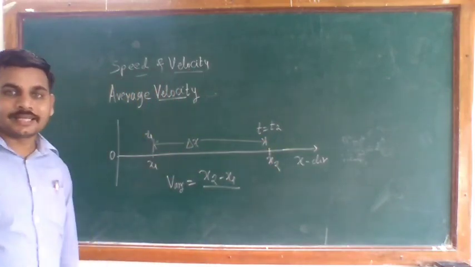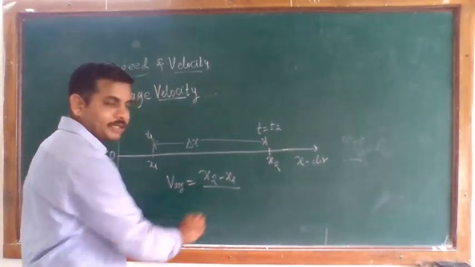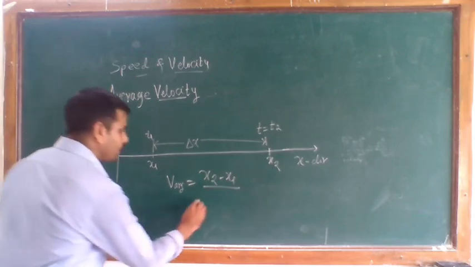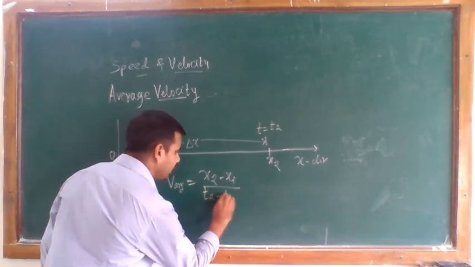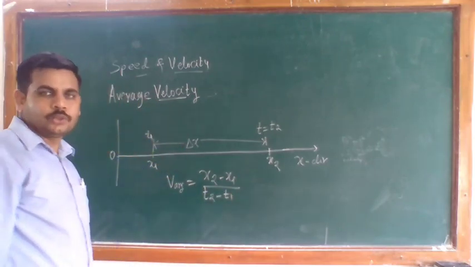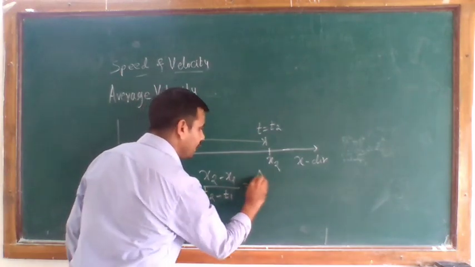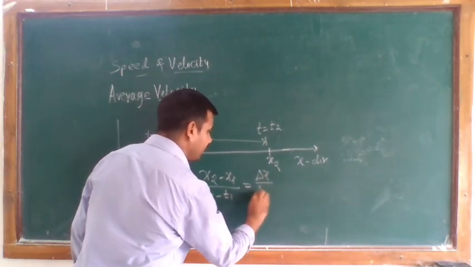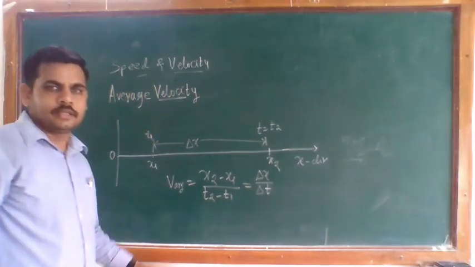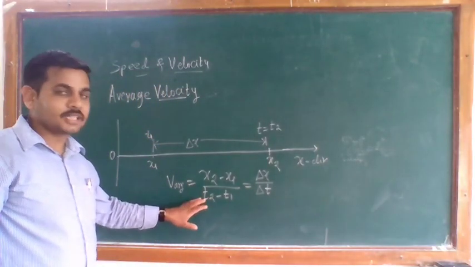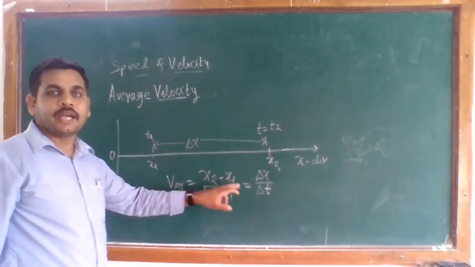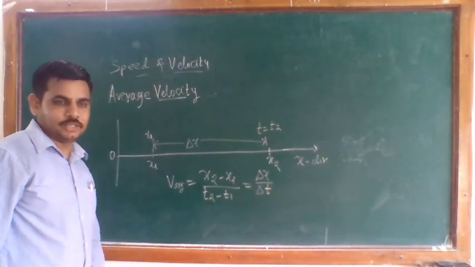This is your delta x, which is x2 minus x1, and the time is t2 minus t1. So you get delta x divided by delta t. This is the x component of average velocity along your x direction.